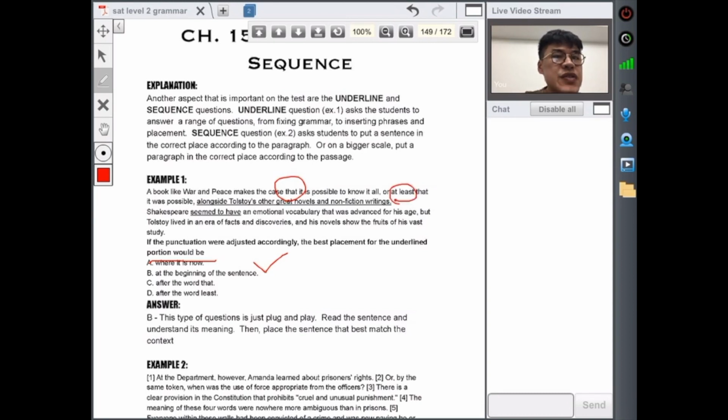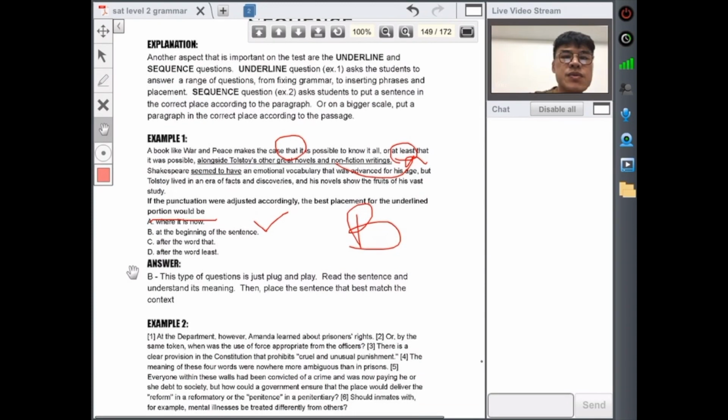All right, so let's circle them, insert them, and read it out loud to see if it makes sense. A book like War and Peace makes the case that, alongside Tolstoy's other great novels and nonfiction writing, it is possible to know it all, or at least that it was possible. A lot of students would choose this one because it actually makes sense, right? But B is still better because of the way the sentence is structured. If you put this sentence here, it doesn't make any sense. So the answer for this one is B. Okay, next one.